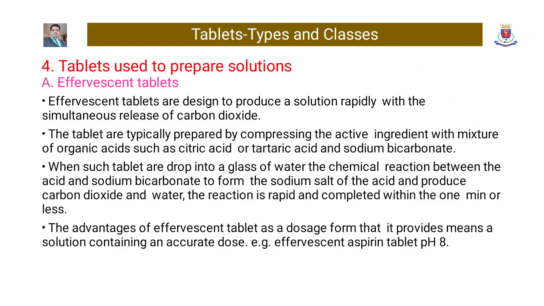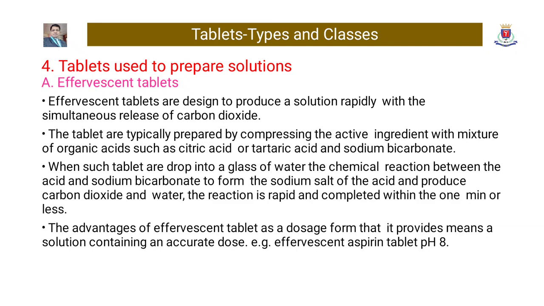Effervescent tablets. These tablets come under the next class, that is tablets used to prepare solutions. Effervescent tablets are designed to produce a solution rapidly with the simultaneous release of carbon dioxide.